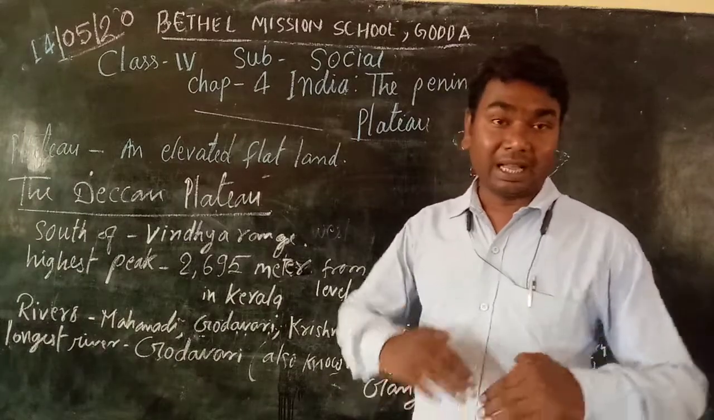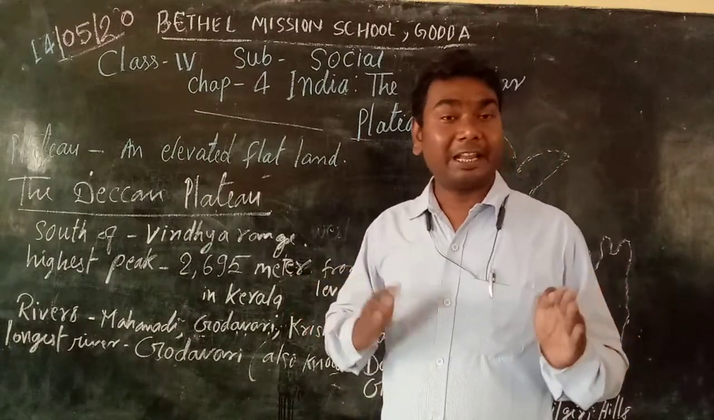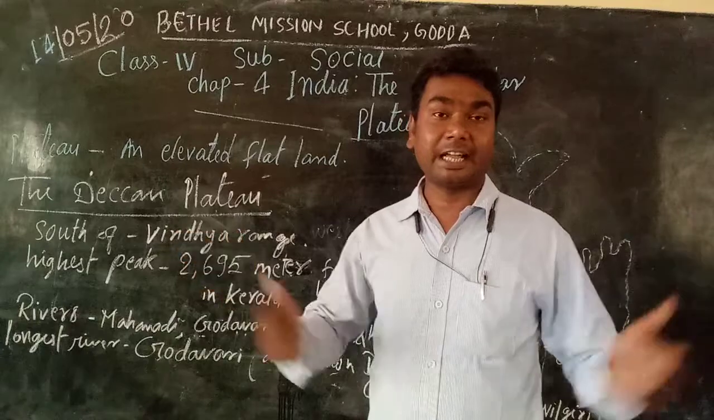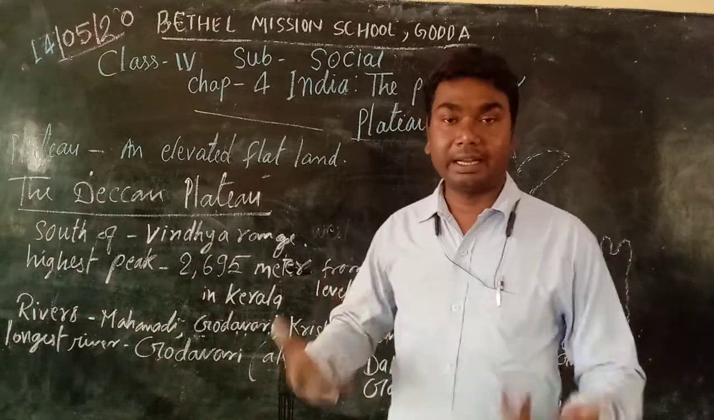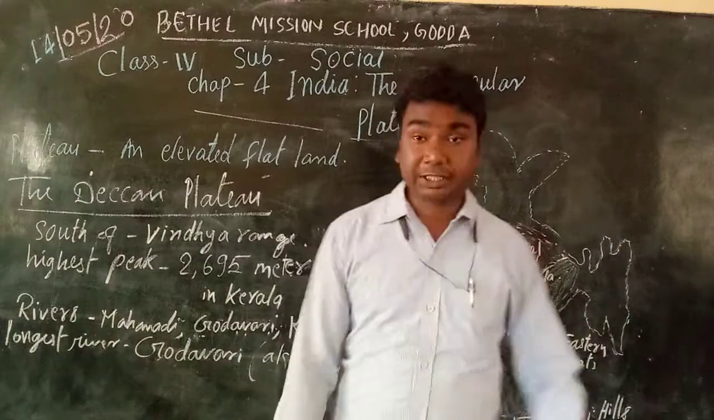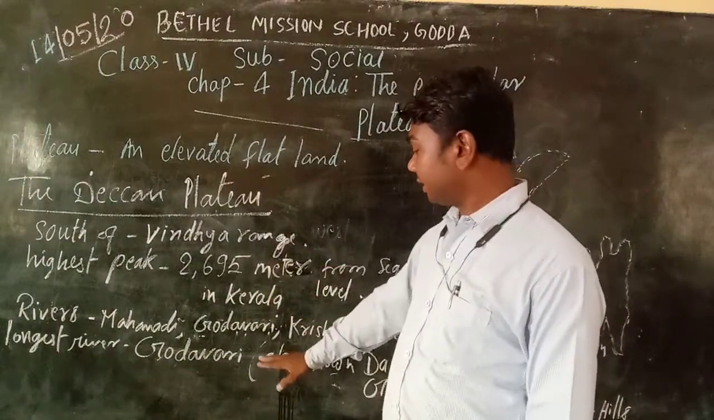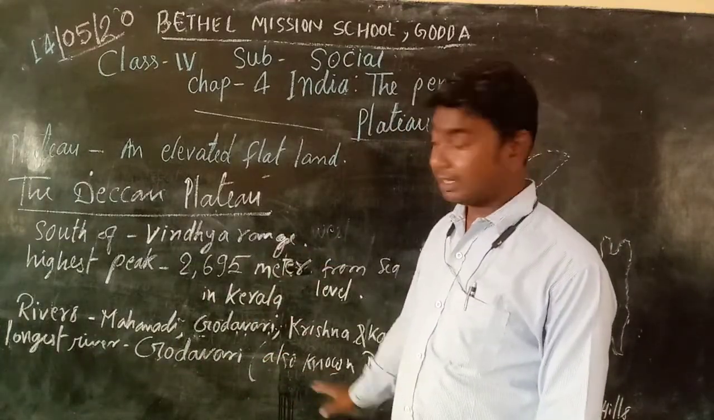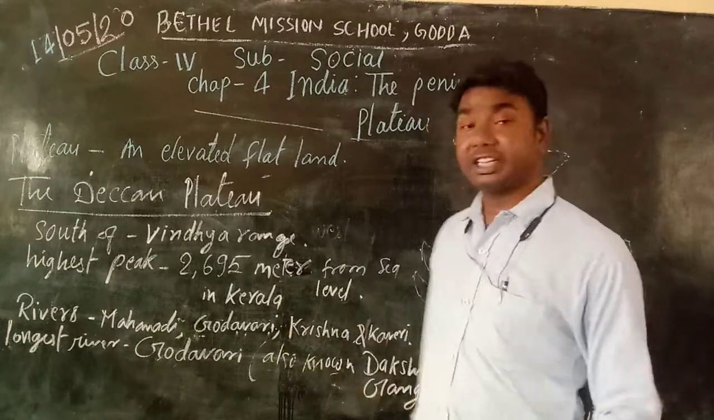Why? Because the Ganga river is irrigating a large part of India. So like that, in the Dakshin part, the south part, it is irrigating a large part of the south. That's why it is known as Dakshin Ganga.